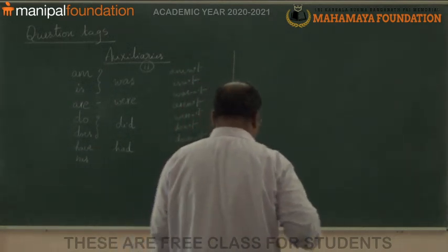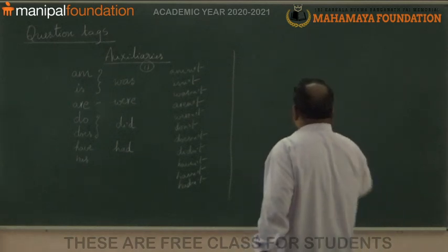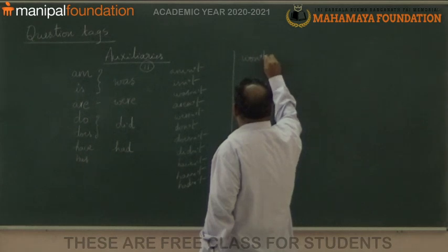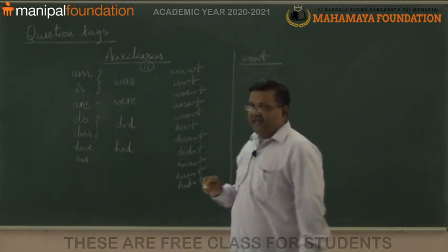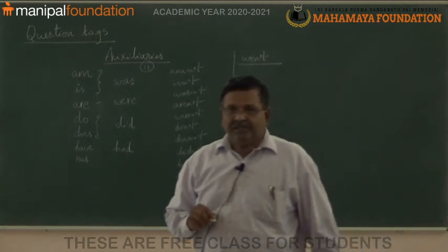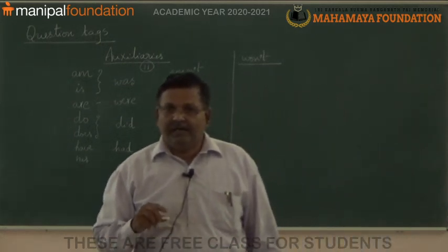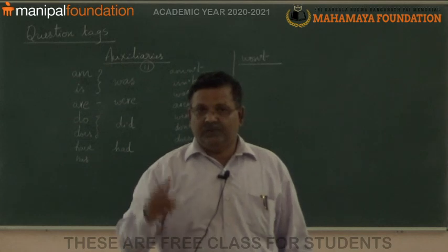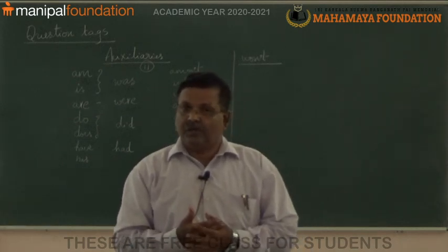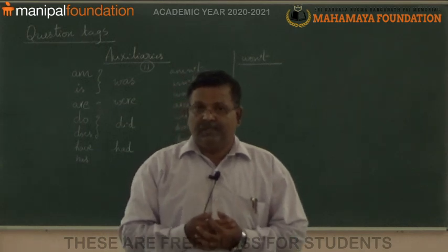You are right. Say, I will not go there. I won't go there. I will not agree with you. I won't agree with you. So, will not, short form, won't.